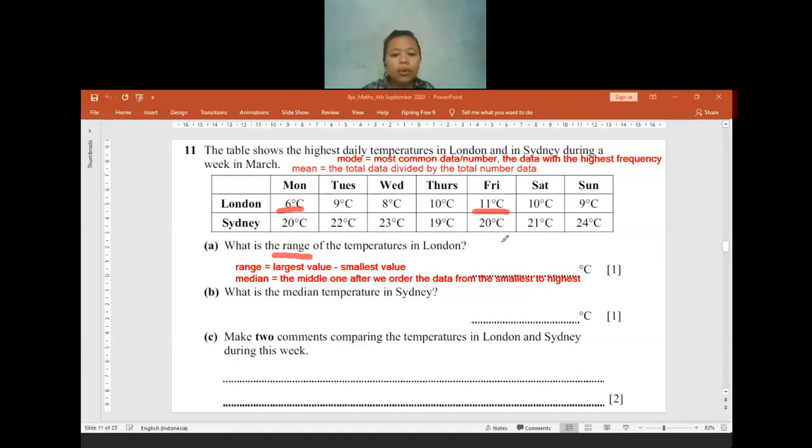Okay, is there anyone having any question, or my explanation is too fast? No? So please copy the notes that I give you about the data, especially about the mean, median, mode, and range, because this question will always be there in Cambridge Checkpoint. No need to submit it first, because this is the first time we discuss it. I want you to know all of the types of questions first.